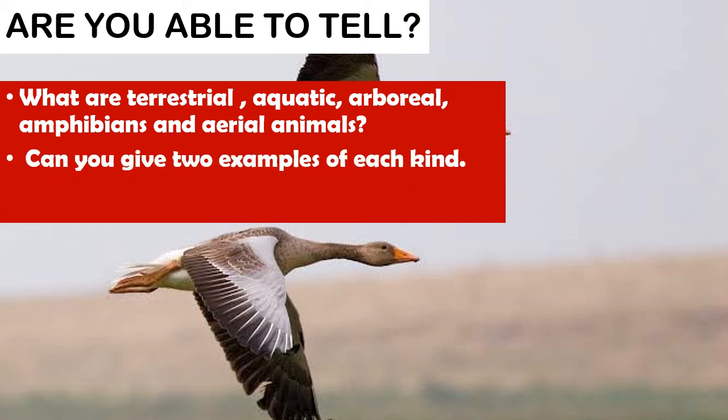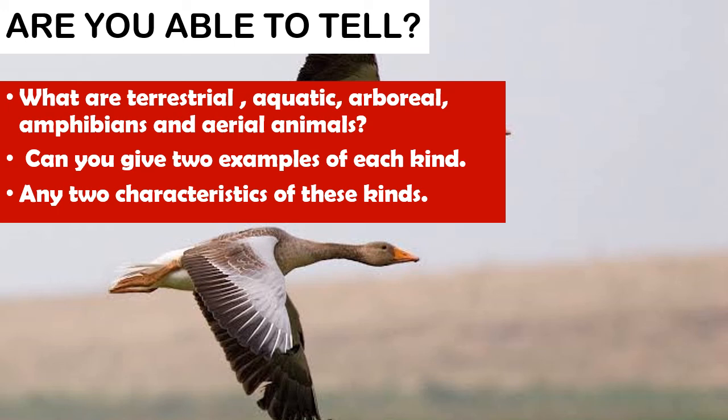Can you give two examples of each kind? I'm sure you can. And can you tell any two characteristics of each kind?